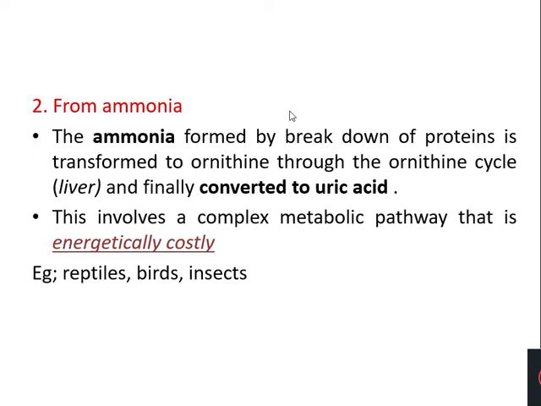So, when you compare uricotelism with the other modes of excretion such as ammonotelism, what is the advantage? It is that animals resorting to uricotelism will be able to conserve water. They need not spend much water for the elimination of nitrogenous waste because it is eliminated in the form of uric acid, either as a paste or a crystal, with least expenditure of water. And the second advantage is that this is very less toxic. So whenever there is availability of water, it will be eliminated.